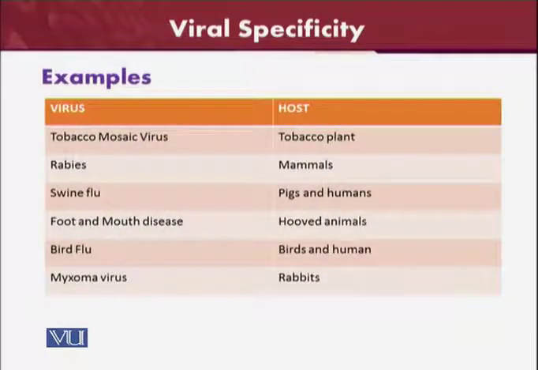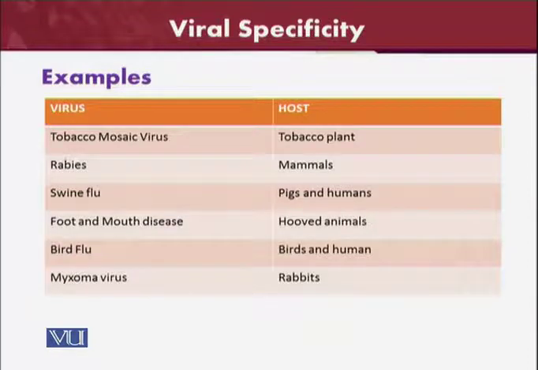For example, here are 3 or 4 examples of host specificity. Tobacco mosaic virus is only capable of causing disease in tobacco plants. It will not cause disease in other plants, maybe closely related plants, or maybe wheat or rice. It will only cause disease in tobacco. It is specific to the tobacco plant.